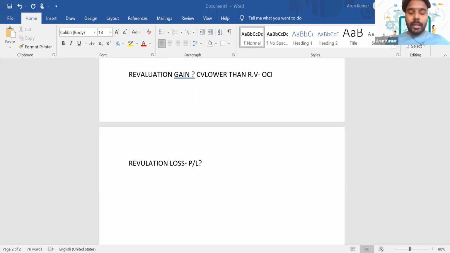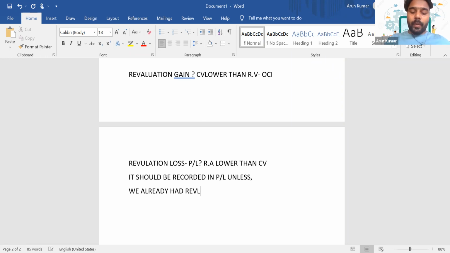So what do you mean by revaluation loss? If the revalued amount is lower than the carrying amount of the asset, then we will consider it as a revaluation loss. So where will you record it? It should be recorded in P and L, unless we already had a revaluation surplus belonging to the same asset.